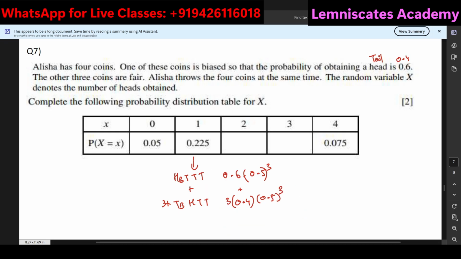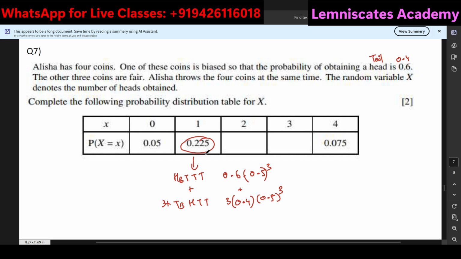So now if I plug these values in my calculator, 0.6 into 0.5 cube, and then plus 3 times 0.4 into 0.5 cube, and then press equal to, yes, I am getting 0.225. So that is how you can confirm that your logic is now correct.